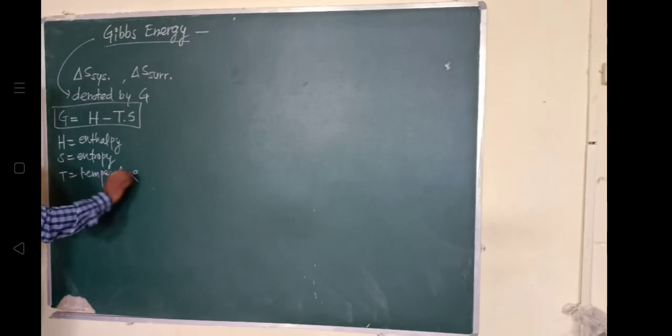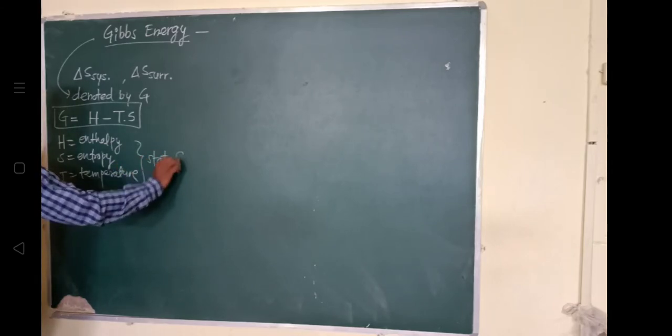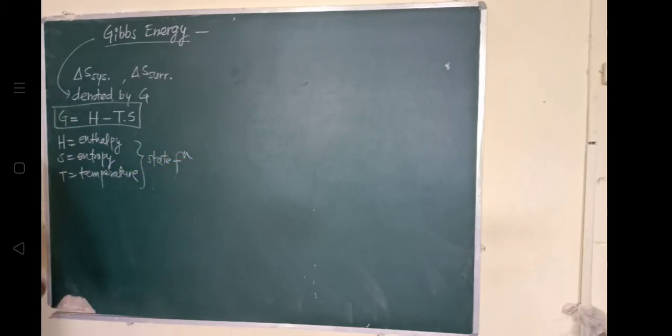These are state functions. H is enthalpy, S is entropy, and T is temperature, and we know all three are state functions. We have already defined that enthalpy is a state function, entropy is a state function, and temperature is also a state function.